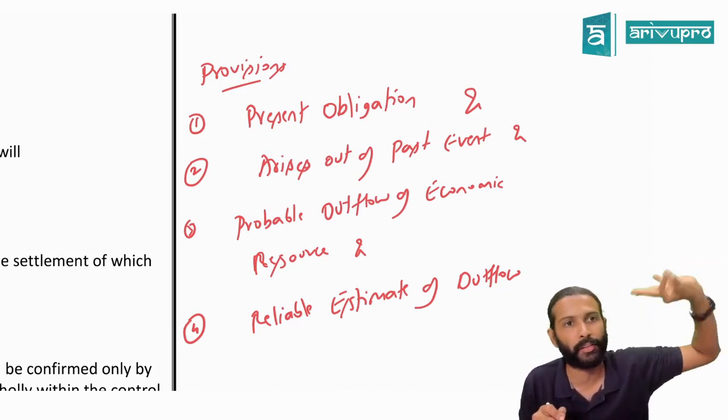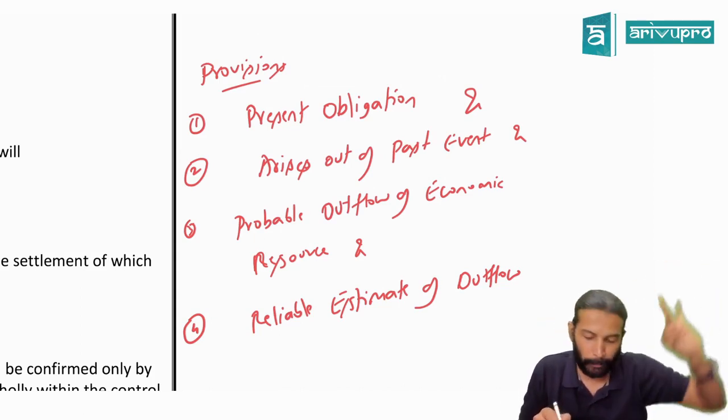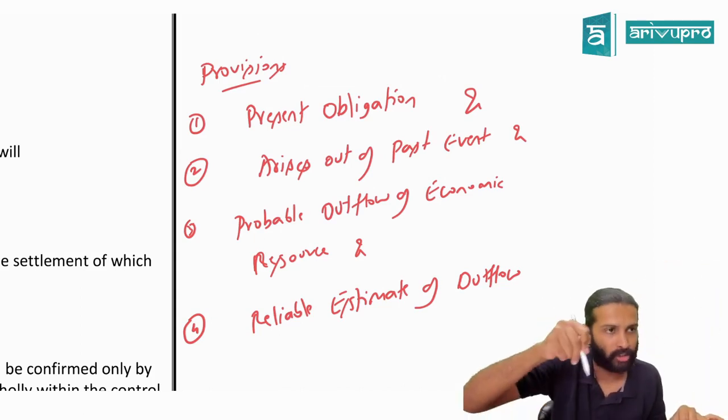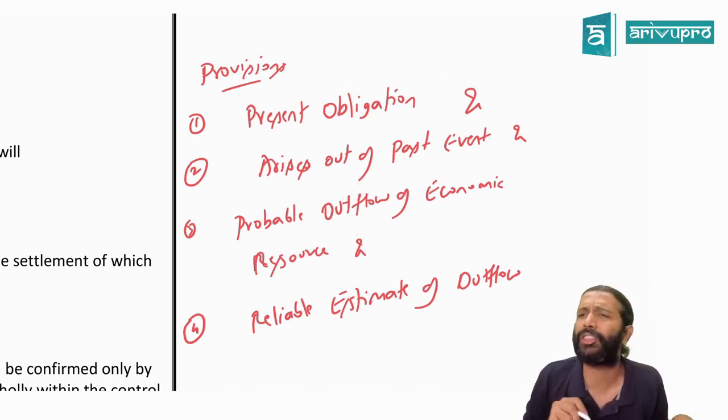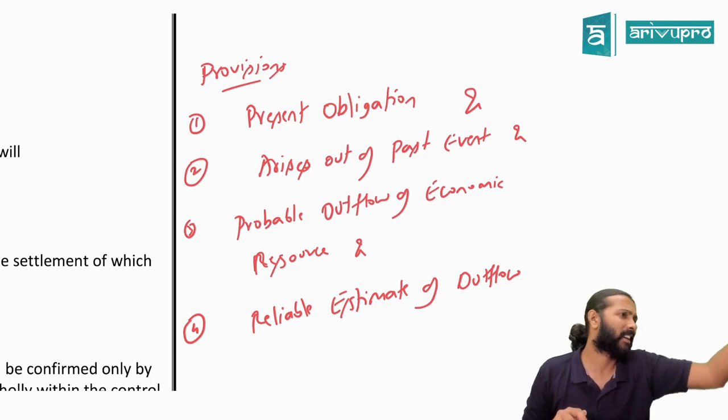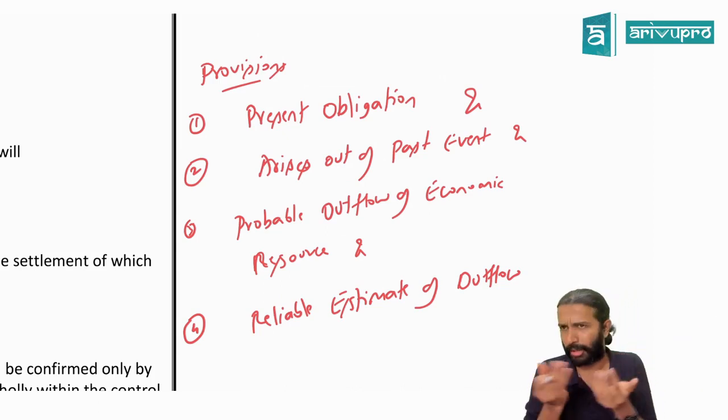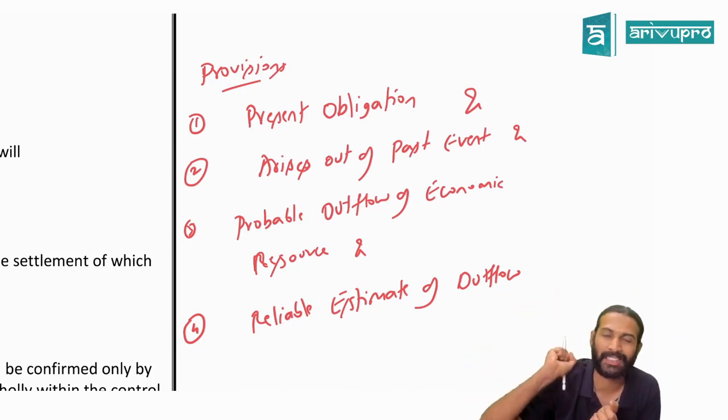That is the second feature. Are we good with this? Yes, sir. Because of this provision, or because of this event, there should be some probable outflow of economic resource. Economic resource means cash, check, debtors, all this. Some resource, some asset. Because of this provision, some asset should go out.